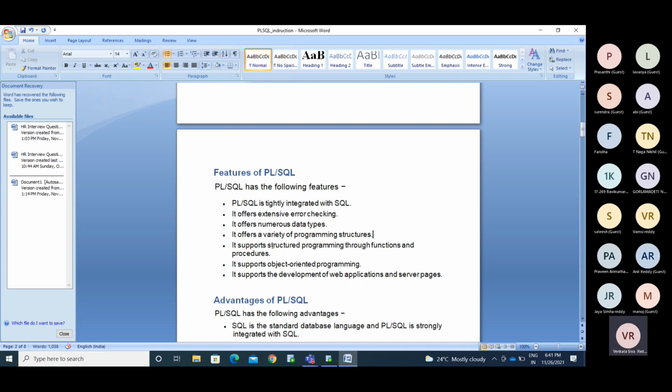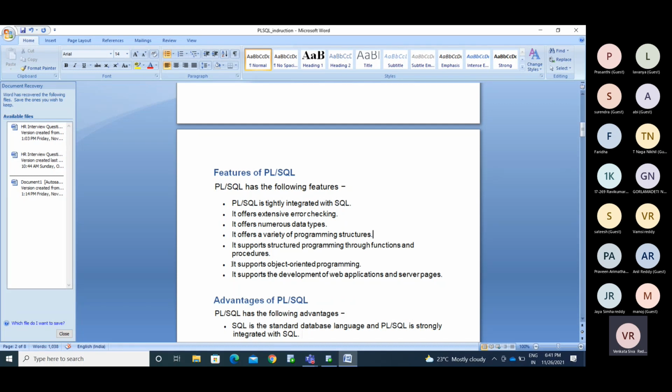Okay, so it supports structured programming through functions and procedures. What I am saying is that we can use all the SQL commands, and all those commands will be written in procedures and functions. We have database objects, like tables and views. In a similar way, in PL/SQL we have procedures and functions, in which we can write that code.